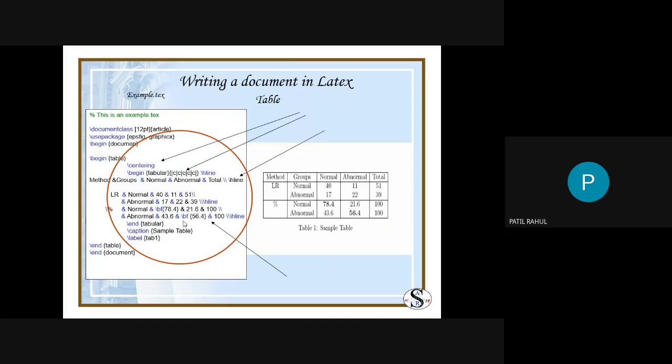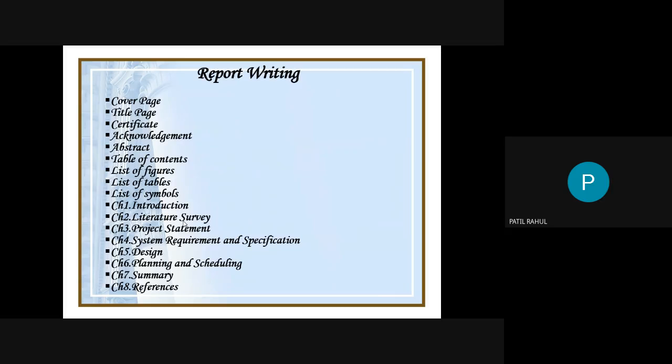So this is another example for making the table. You see this. Okay. Now we will see how to make reports in LaTeX. So again I appeal to all: make your final year report or project report in LaTeX, and this is very easy.